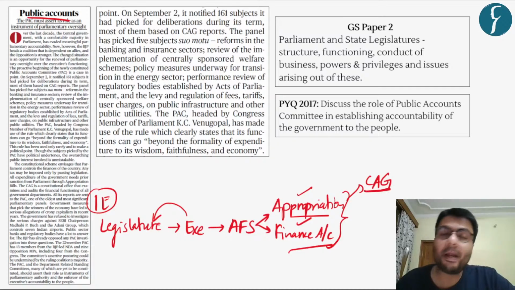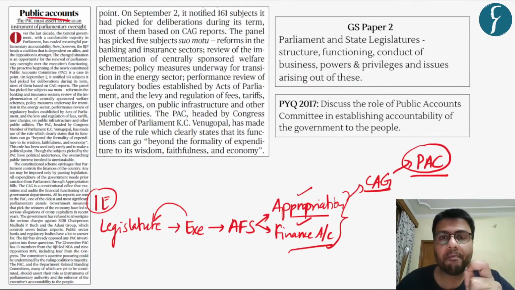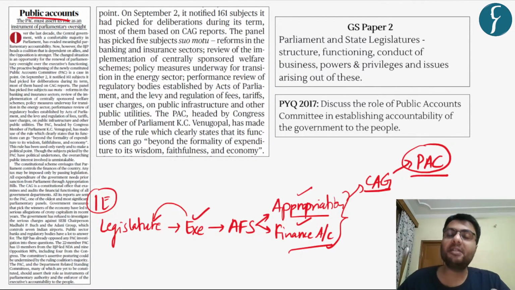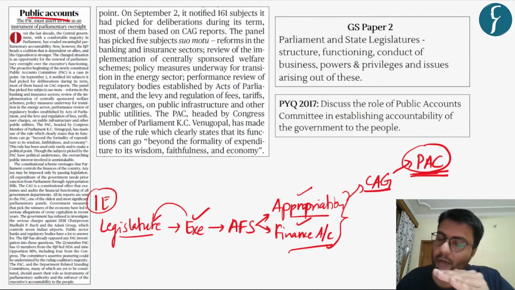Now, the reports prepared by the CAG are analyzed by the Public Accounts Committee of the Parliament. So, indirectly, you can understand that this Public Accounts Committee plays a key role in ensuring the financial accountability of the executive, because it is a financial committee of the Parliament of India. So this is the primary responsibility of the Public Accounts Committee.